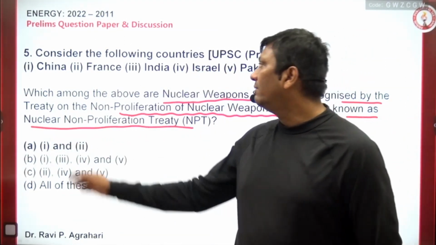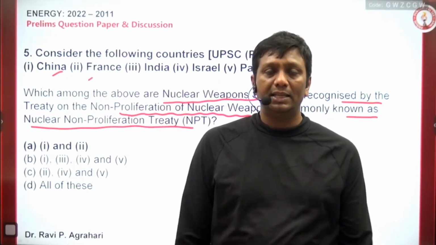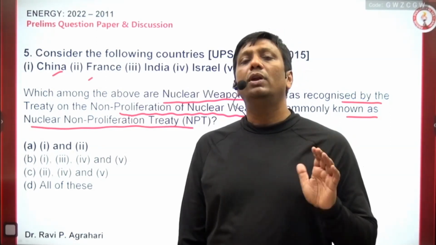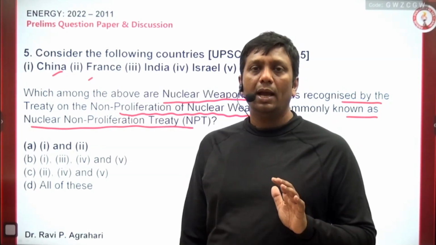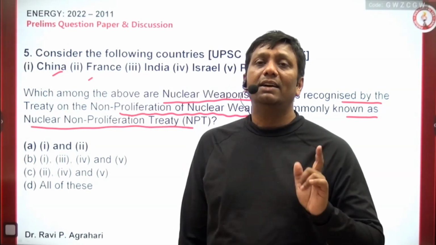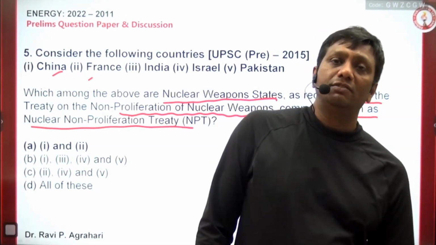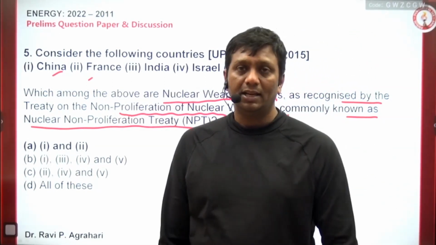Okay, so very simple, guys, China and France. As I told you, 5 countries have been given the rights under the NPT. Only those countries can carry atom bombs, and even do atomic tests. Apart from these 5 nations, no other country has the right under the NPT.